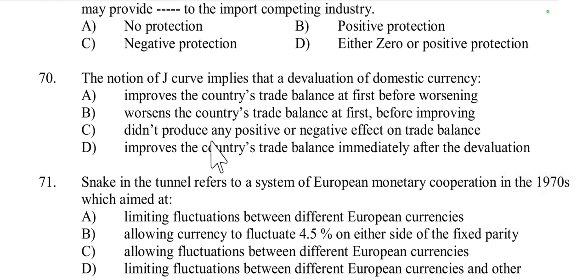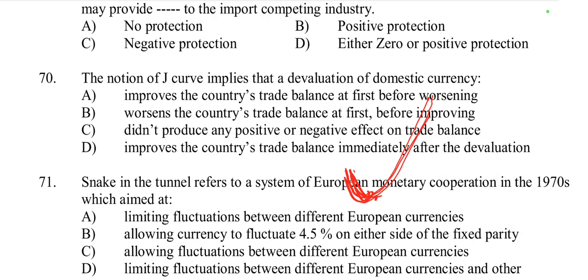Then question number 70, the notion of J curve implies that the devaluation of domestic currency... So according to the J curve, the devaluation of domestic currency, what does it represent? Initially, a devaluation can lead to a worsening of the trade balance as import prices rise. So the shape of the curve is just like a J, the J curve. So initially, devaluation can lead to a worsening of the trade balance as import prices rise and the volume of exports takes time to increase.